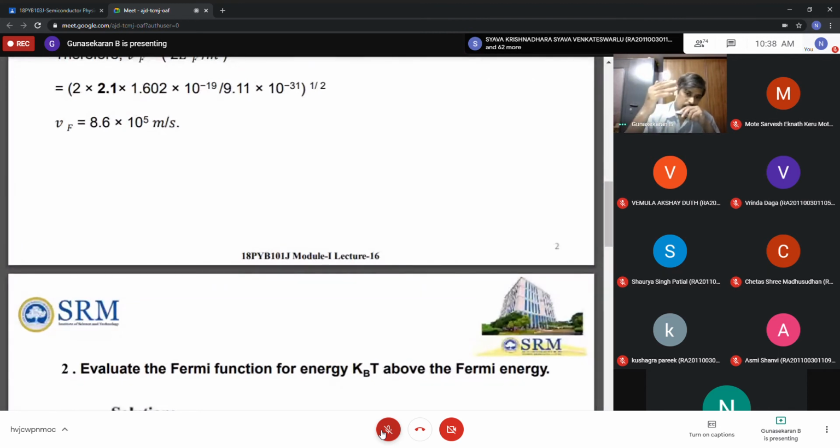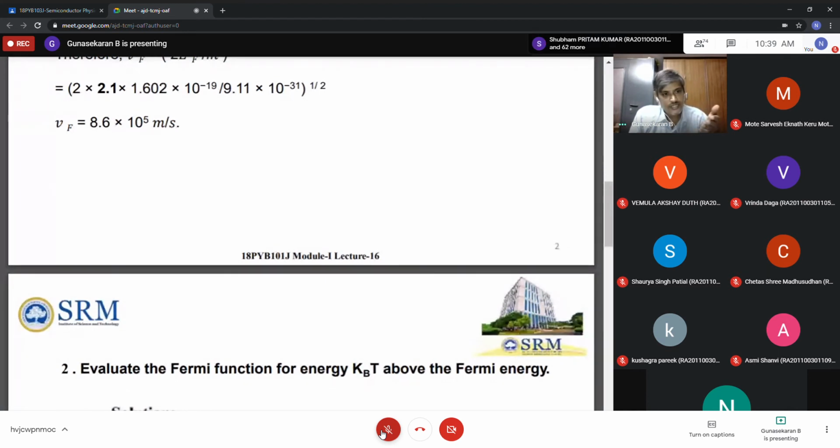See, for an energy KBT above the Fermi energy. Sir, E is greater than EF? That is correct. What is that value? That value only they have given. E is equal to EF.